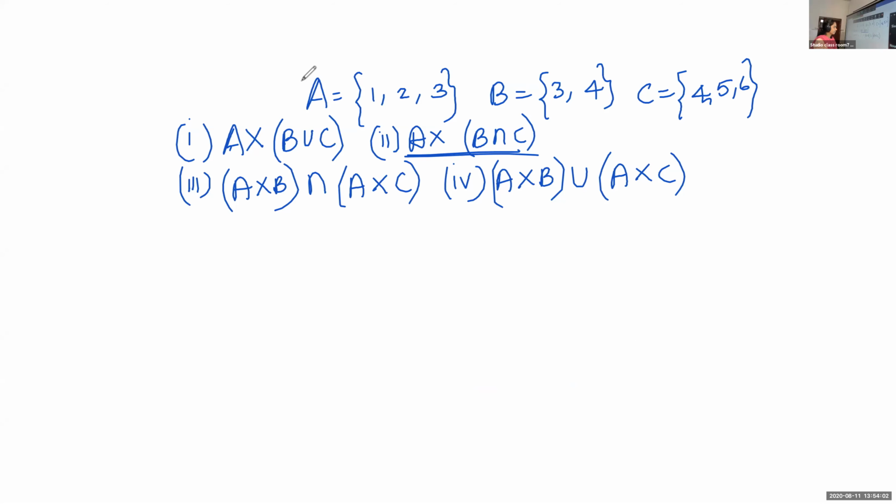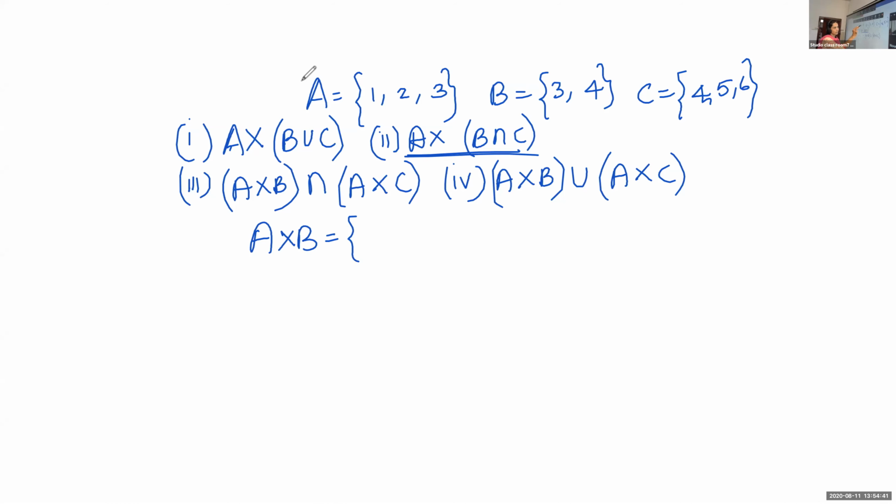Now, Alvin, can you tell me how we have to do the third one? A cross B intersection A cross C. First thing we have to calculate is A cross B.